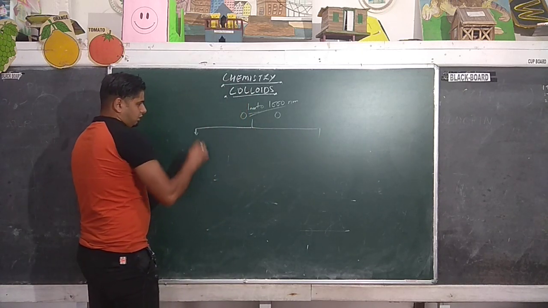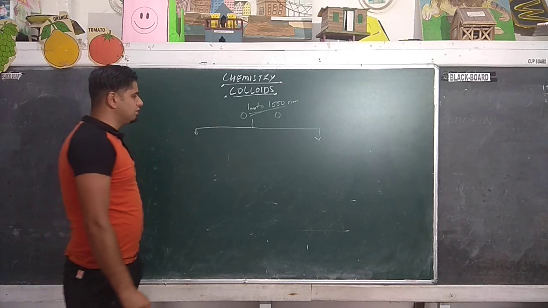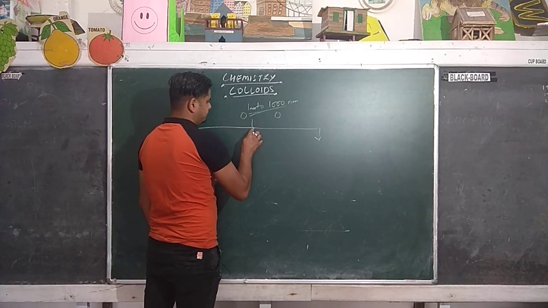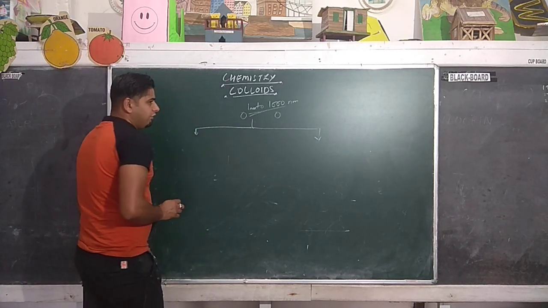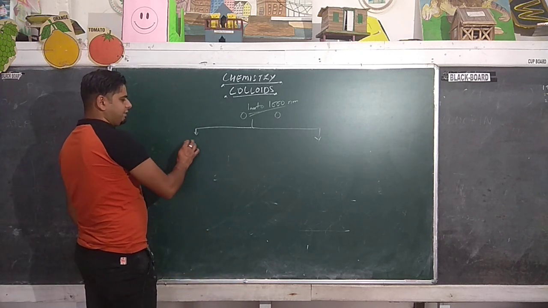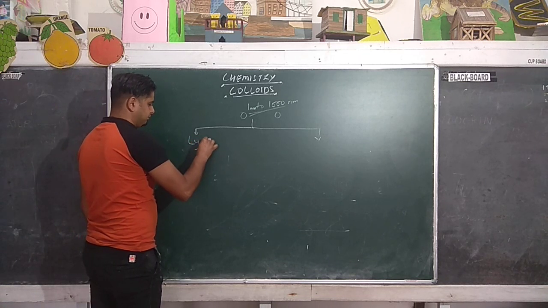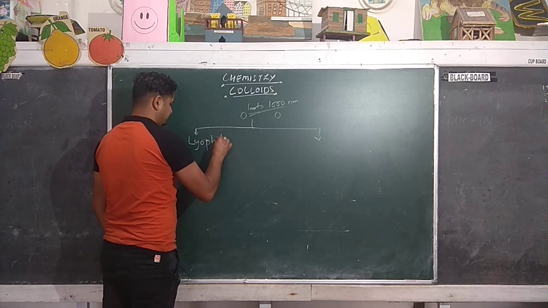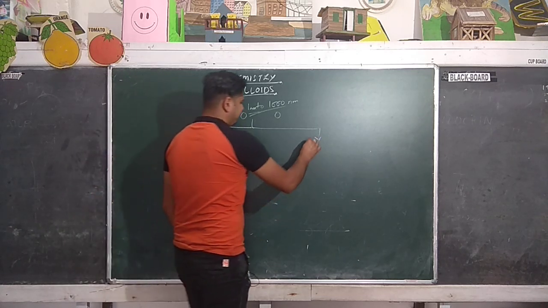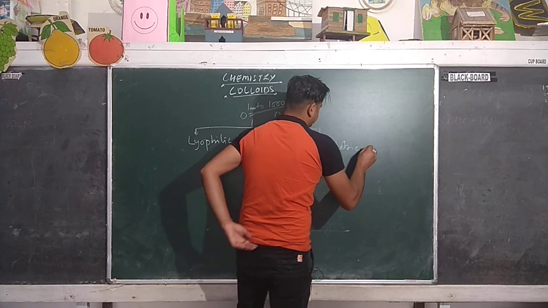So colloids are of two types according to the nature of dispersed phase and dispersion medium. The first one is lyophilic, the second is lyophobic.